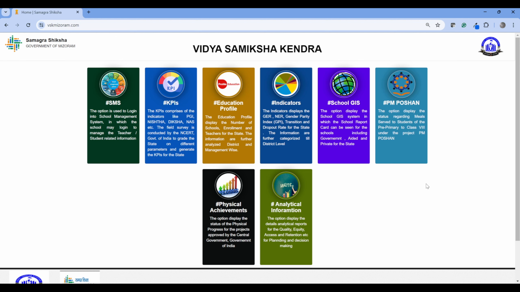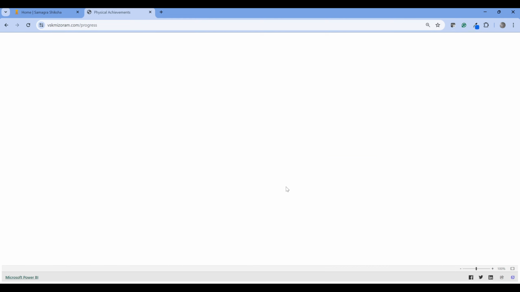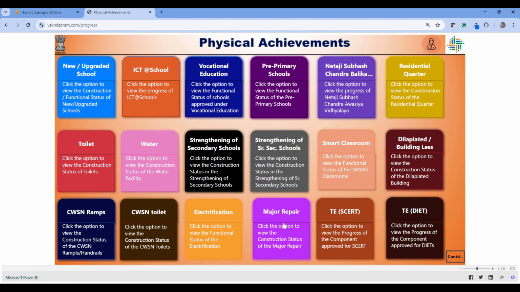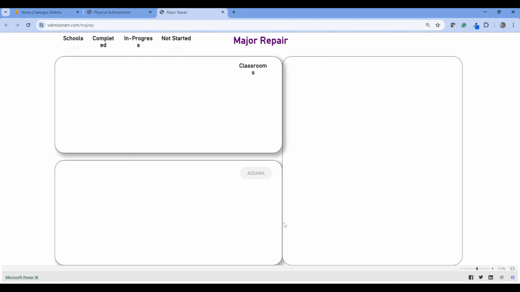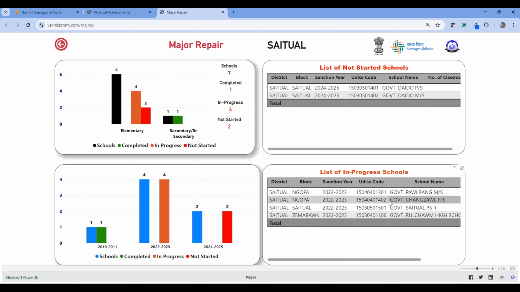We have launched one more module to update the progress on major repair. Before starting, just check the status under physical achievement. Click on the major repair, click on your district, and check.